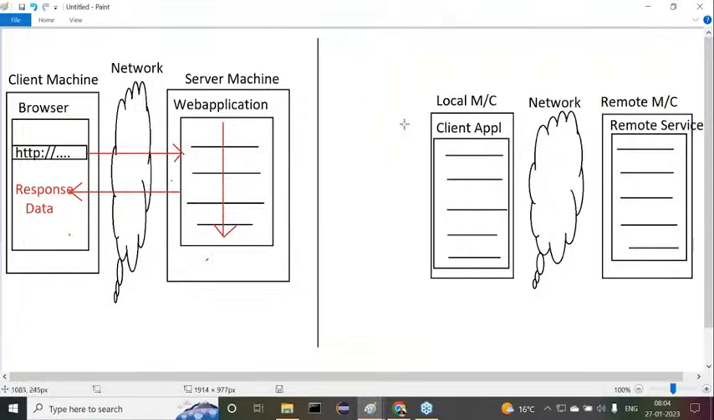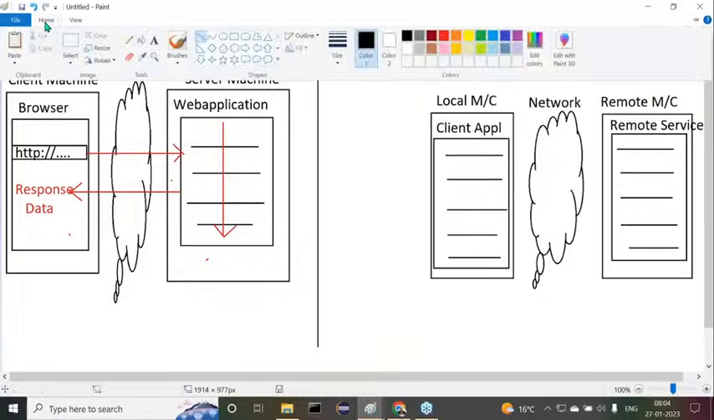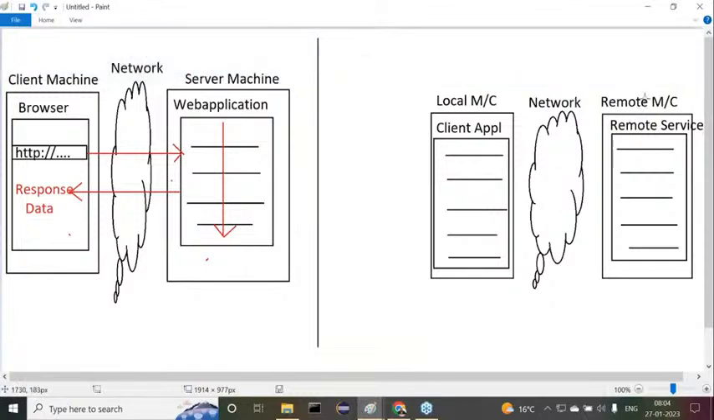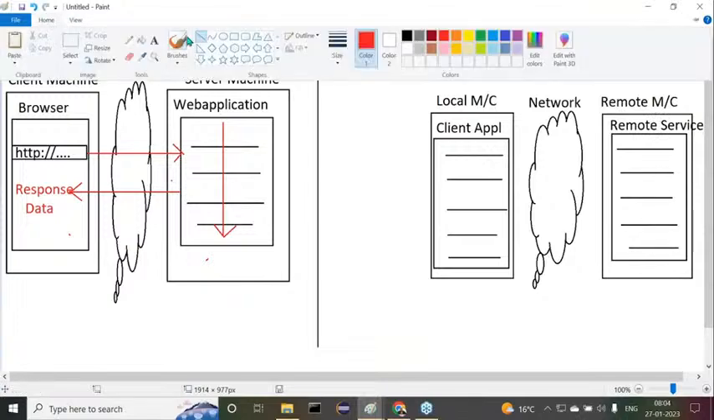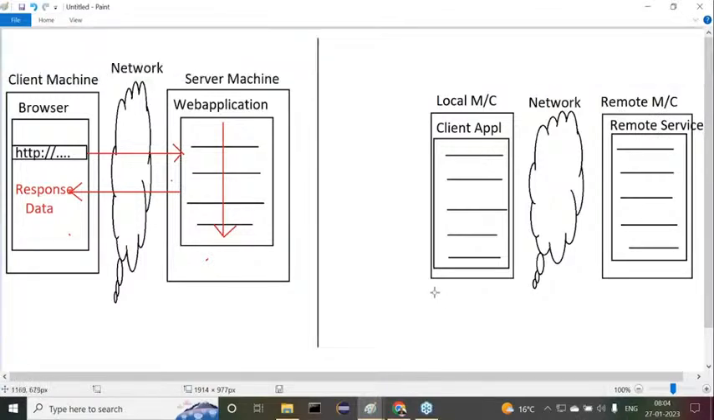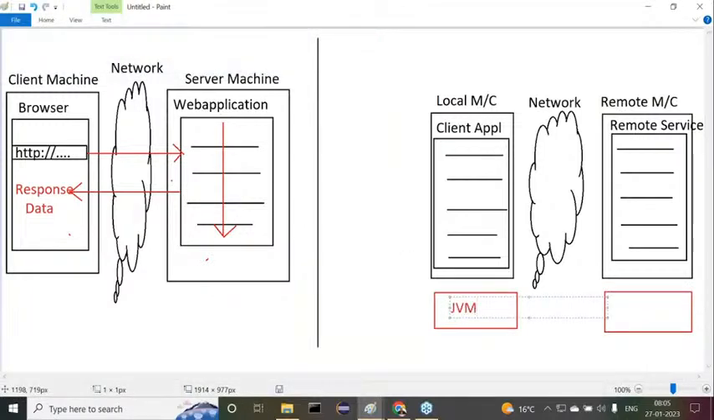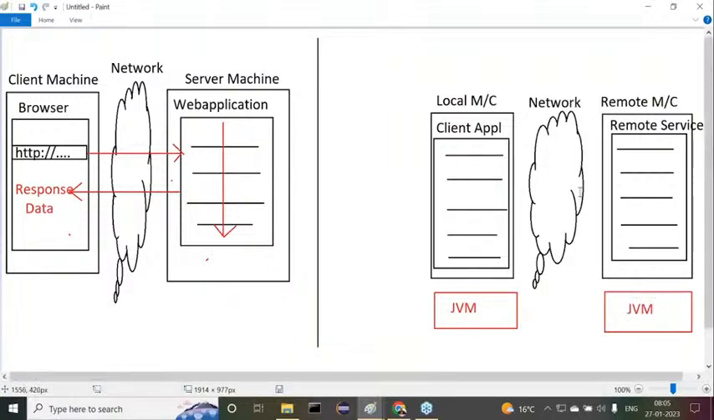Okay, fine. Now, what's going to happen actually when we submit a request? That means first of all, both the applications have to be executed. This has to be executed, this has to be executed. And please remember, here we are having one JVM and here we are having another JVM. Both the JVMs must execute their applications. This is the client side JVM and this is the server side JVM, the remote JVM. Both JVMs have to run their applications.